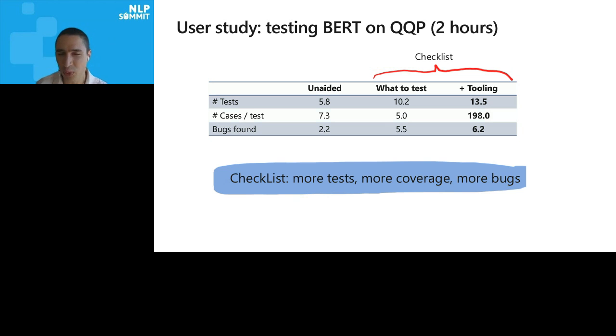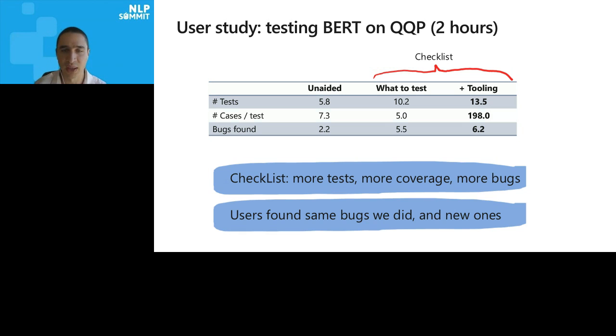So CheckList was really helpful here in this user study. People came up with more tests, more bugs, more coverage, and it was fun. And this is a couple of hours. So these are bugs that were not present in the literature, but most of our subjects were able to find them in a couple of hours. And they also found bugs that we hadn't found, so this is encouraging.